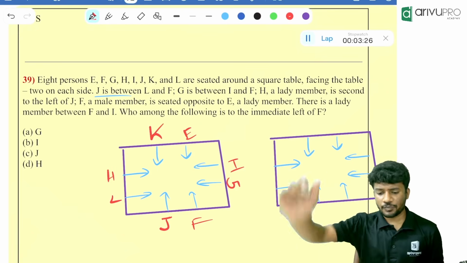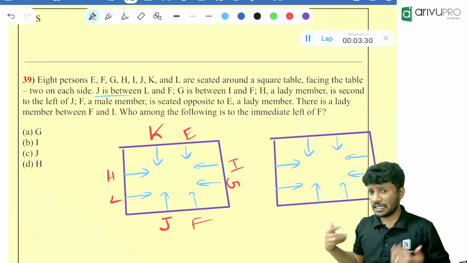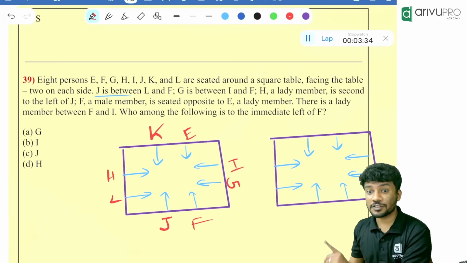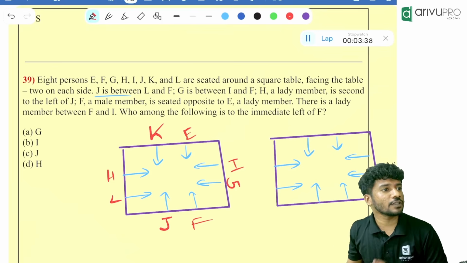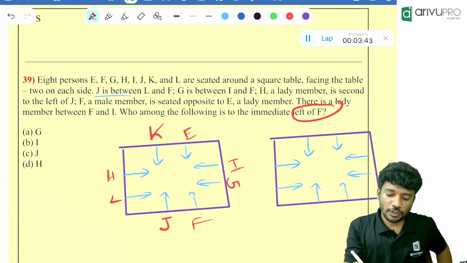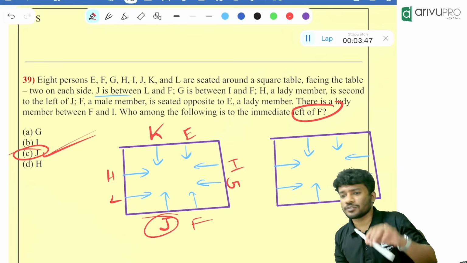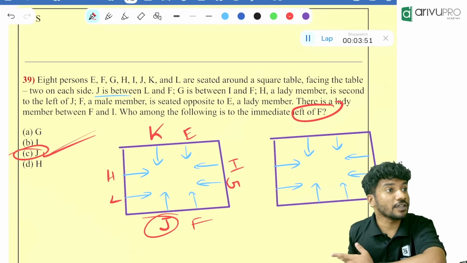Now my question. They said male member, lady member, whatever the gender is. Does it affect our answer? No, they didn't say that male and female should be alternate to each other. So you can directly go for the answer. Who is immediate left of F? J itself. We just confirmed it. That's all. The question might look complicated, but it's very easy.